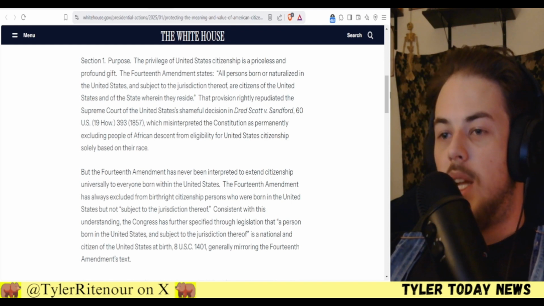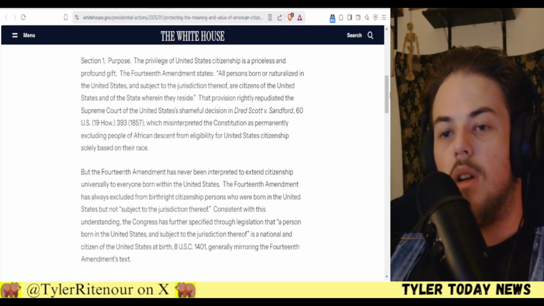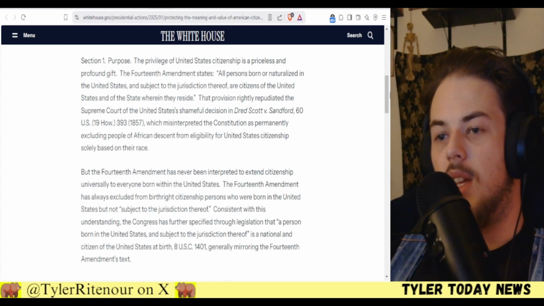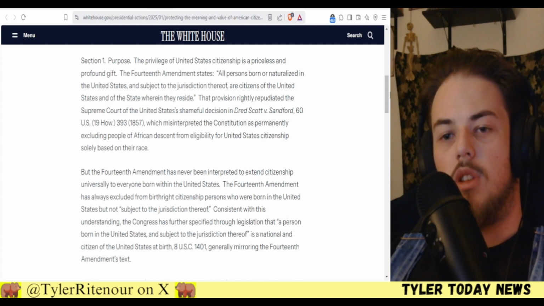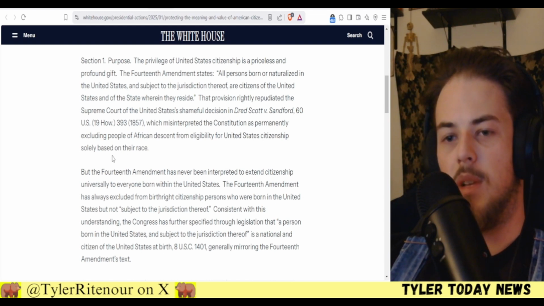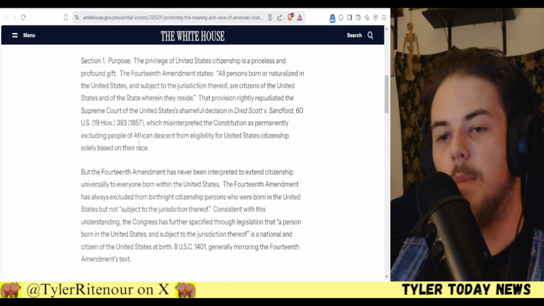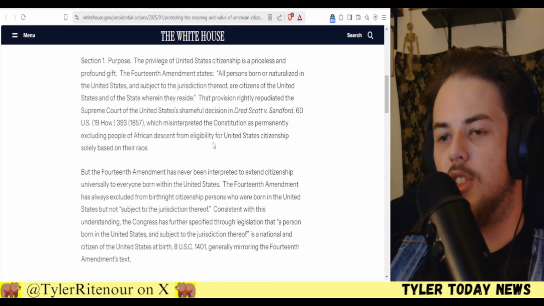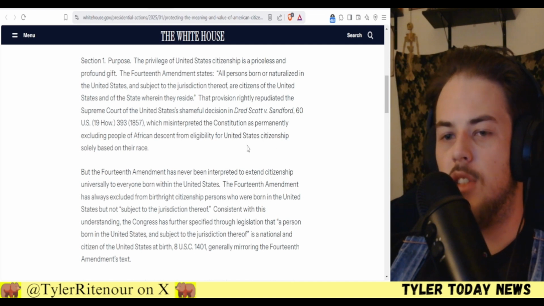That provision rightly repudiated the Supreme Court of the United States' shameful decision in Dred Scott v. Stanford, 60 U.S. 19 How. Okay, a bunch of numbers and stuff I don't understand, but that was in 1857. This misinterpreted the Constitution as permanently excluding people of African descent from eligibility for United States citizenship solely based on their race.